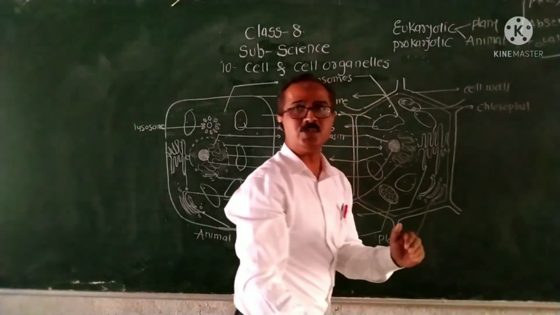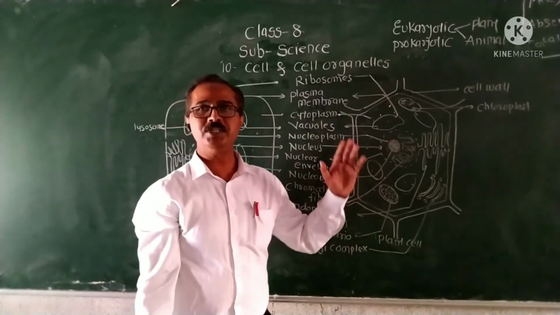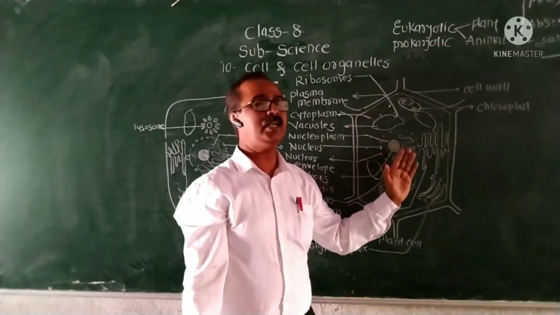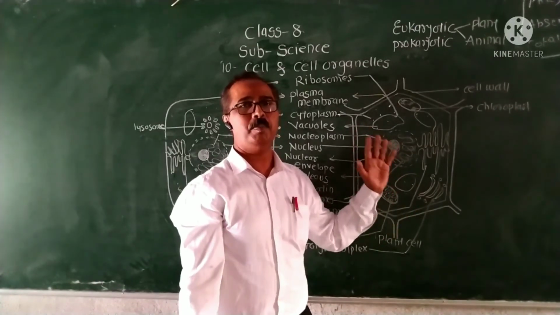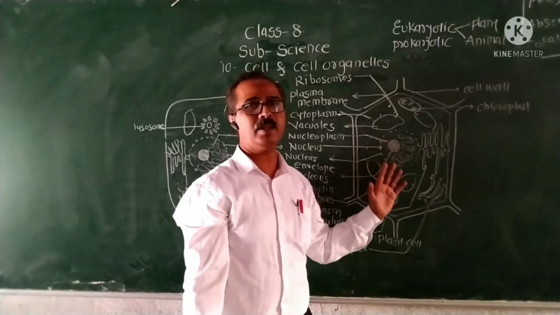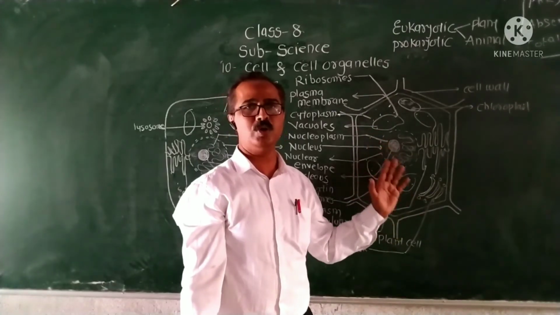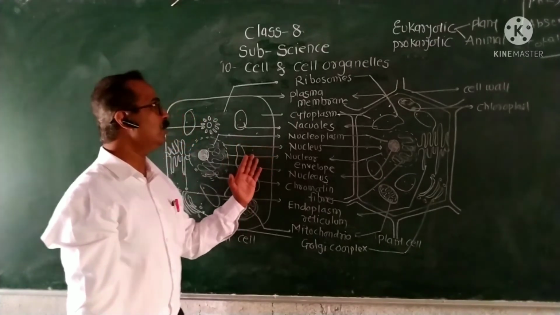This structure is known as the kitchen of the cell, helpful for photosynthetic activities. With the help of photosynthesis, plants can prepare their own food material in the form of sugar or carbohydrate.